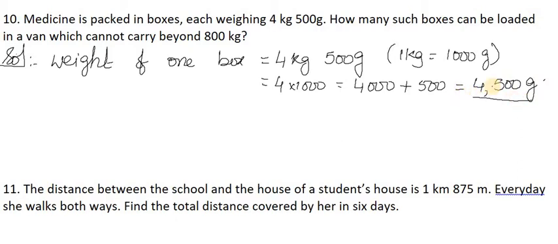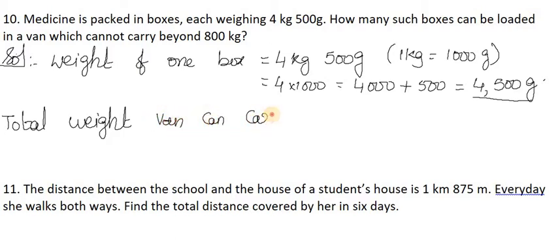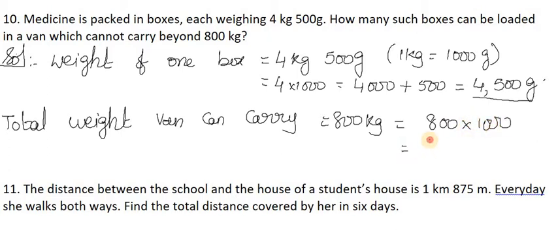So the weight of one box is 4500 grams. What is the total weight the van can carry? That is 800 kgs, which means 800 into 1000, that is 8 lakh grams. Okay.